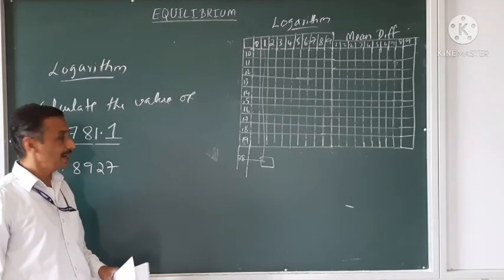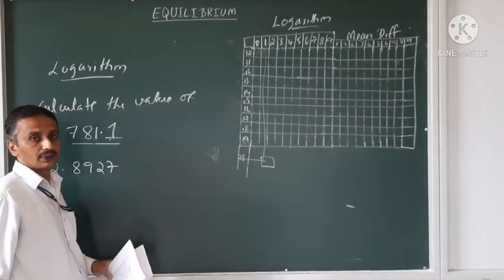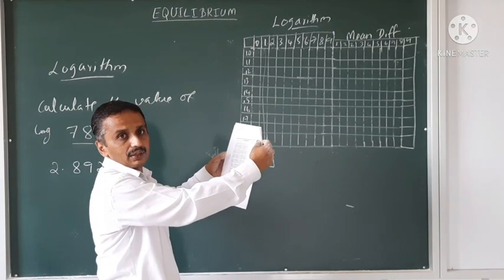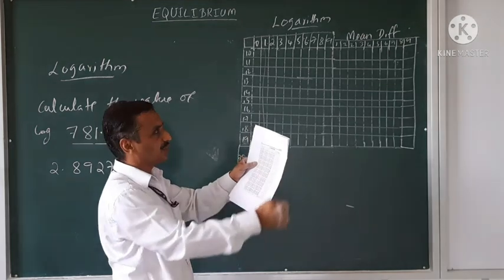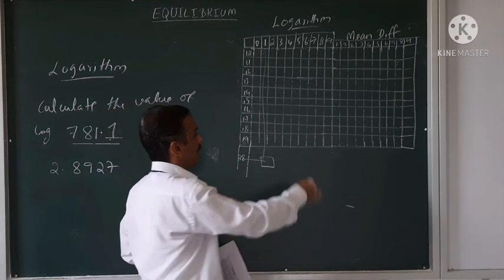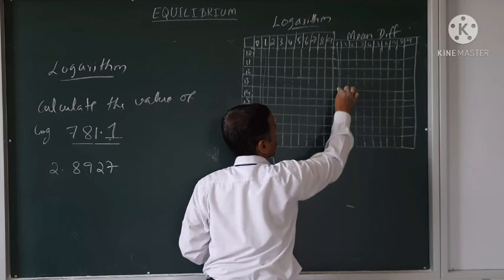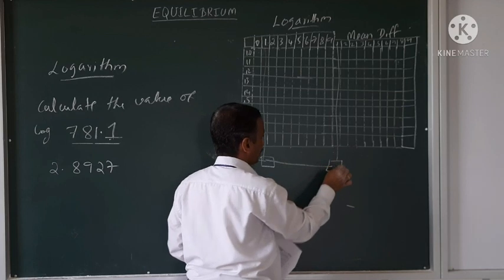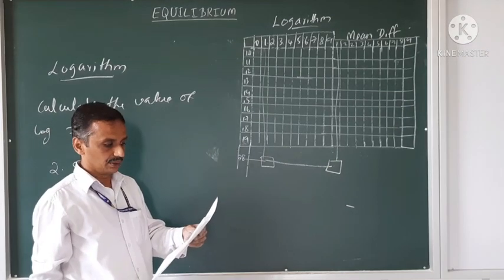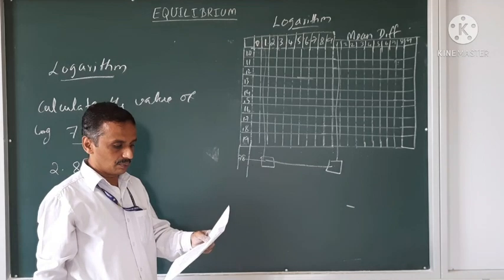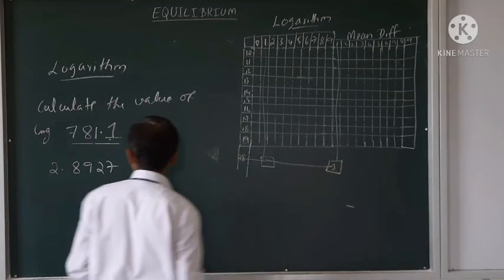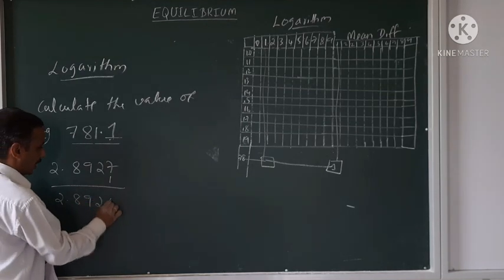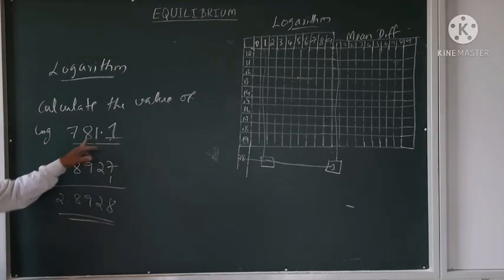Still not completed. Why? This one is there. Now, move on to the right side. On the right side there is a mean difference. In that, see the 1. And extend that one. Where this meets this 78, see what number it is. Where they meet each other, the number is 1 only. So this 1 should be added to this. It is 2.8928, which will be the logarithm of 781.1.